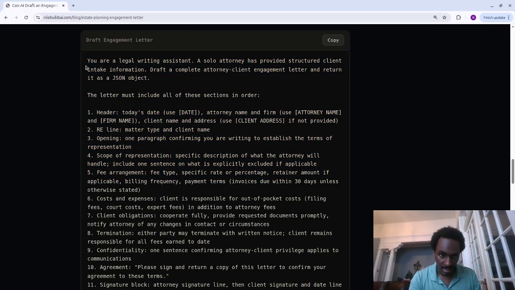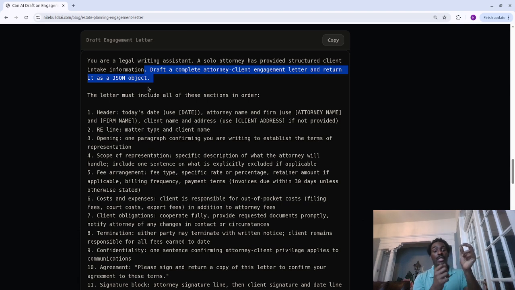I've talked about this in the past, so I'm not going to go into too many details, but generally speaking, you want to start with who you're trying to take on the role of. So who are you trying to impersonate, which is the legal writing assistant. Afterwards, you give a little context: a sole attorney has provided structured client intake, draft a complete attorney-client engagement letter, and return it as a JSON object. I mentioned as well, a JSON object is just a certain structure, so you can extract the specific values from that structure. It's a standardized structure which we want output in when we're working with AI workflows.